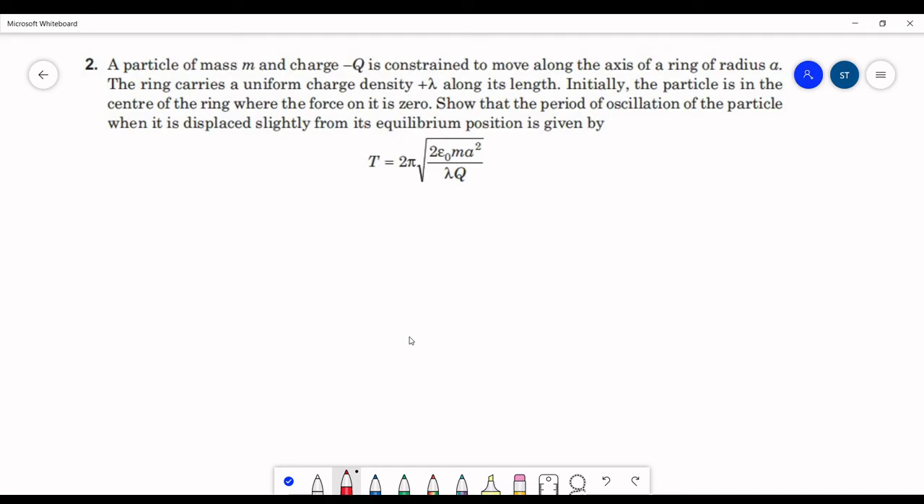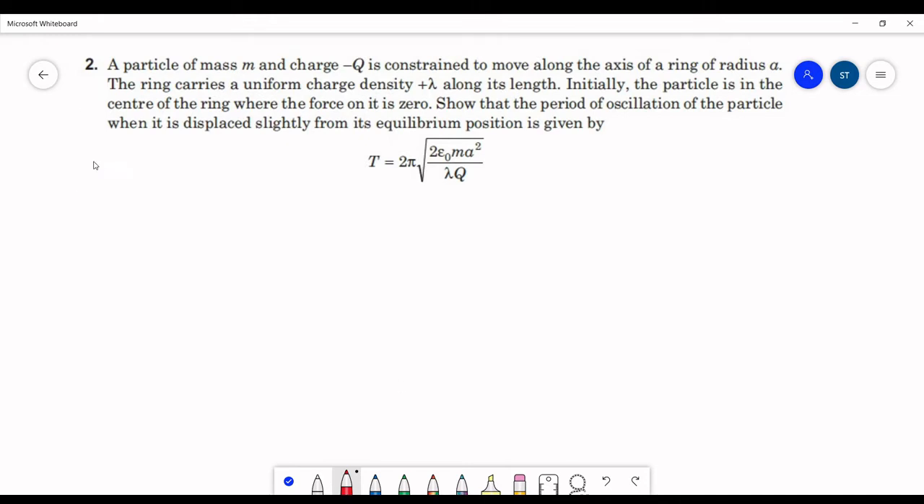So the question given is: a particle of mass m and charge minus q is constrained to move along the axis of a ring of radius a. The ring carries a uniform charge density plus lambda along its length. Initially, the particle is in the center of the ring where the force on it is 0. Show the period of oscillation of the particle when it is displaced slightly from the equilibrium position is given by the expression T equals 2 pi under root of 2 epsilon naught m a square upon lambda q.